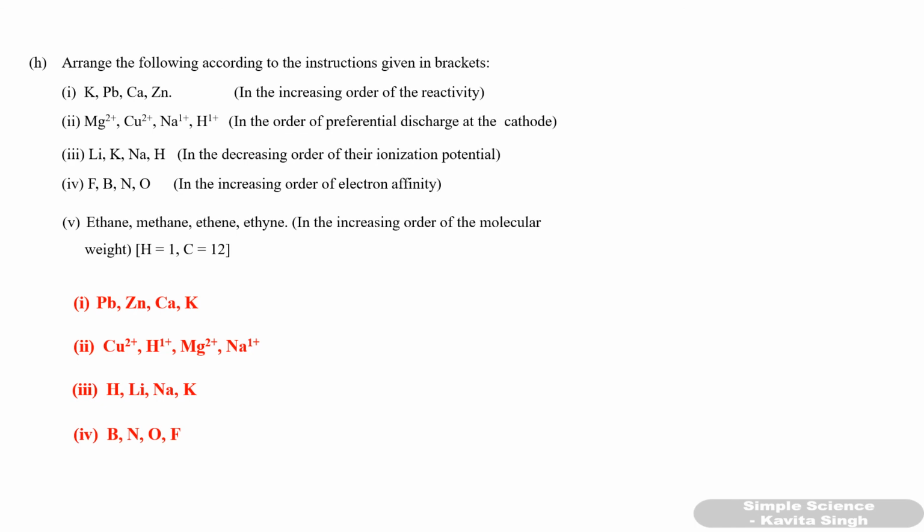Okay. Now next question, fifth one, ethane, methane, ethene and ethyne are given. You have to arrange in the increasing order of their molecular weight. You have to calculate the molecular weight of all these four. The atomic weight of hydrogen is 1, carbon is 12. So let us find for all of them.